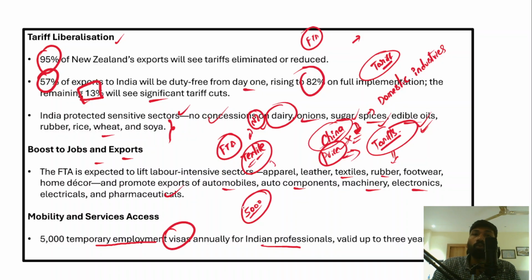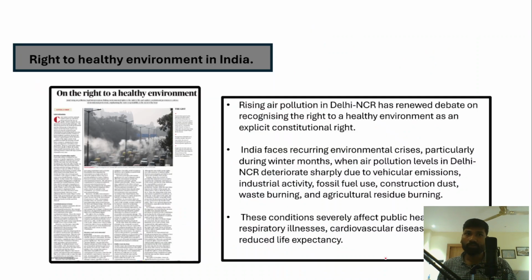So why don't we channelize the Indian demography into other countries? That is one such aspect of this free trade agreement. New Zealand will provide 5,000 visas every year, and each visa is valid for up to 3 years. Right, so I hope you have understood this.